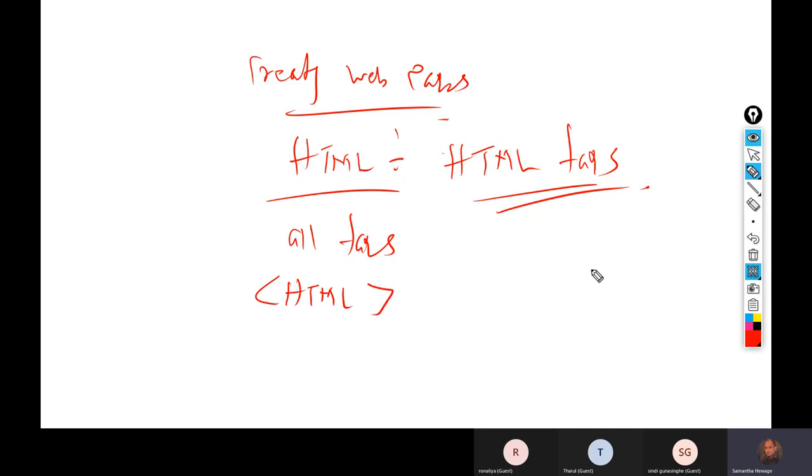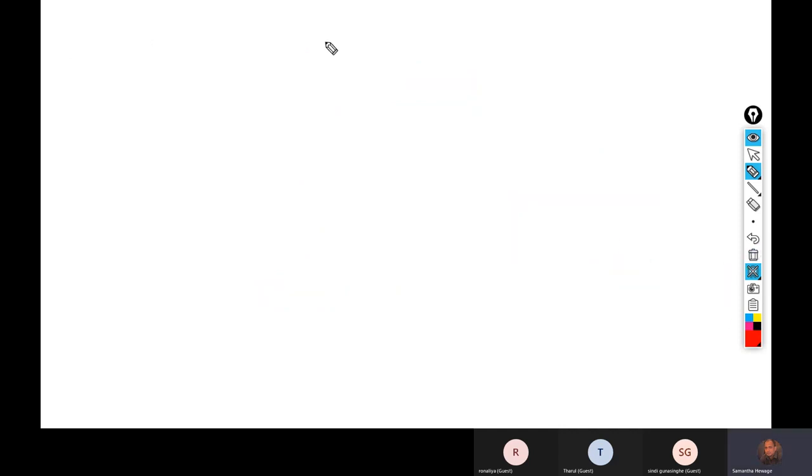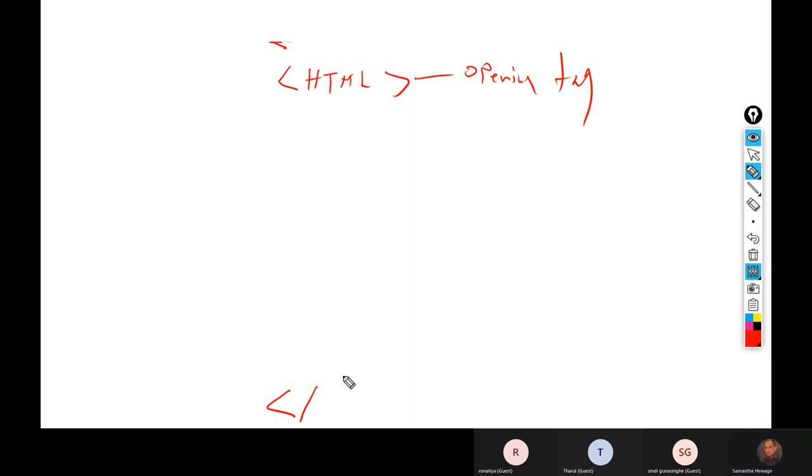Every tag, when you open it, you have to close it. Every HTML web page or document should be under this HTML tag. This is the main tag. This is the opening tag, and you have to close the tag as well. How do you close it? With this slash.